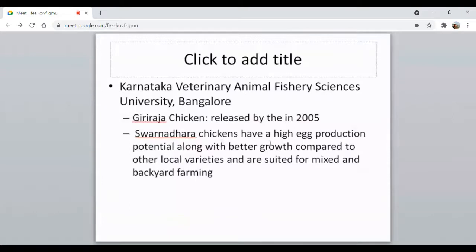Then the Project Directorate on Poultry, Hyderabad, in Andhra Pradesh, also developed Vanaraja, which we have in our college. Then again, the Central Avian Research Institute, Izatnagar, Bareilly, UP, near IVRI. They are on the same campus, but we call it CARI. They also developed many, that is CARI Broiler, CARI Devendra, so many new breeds.